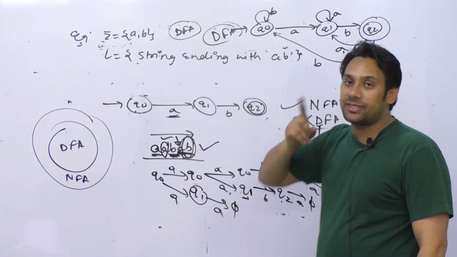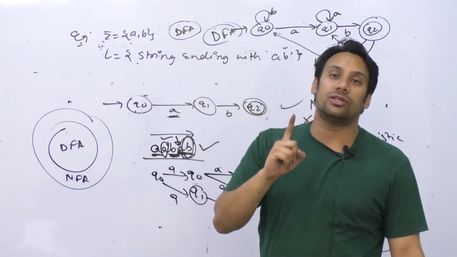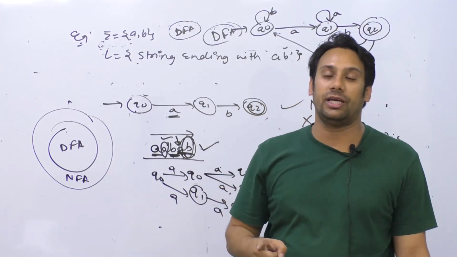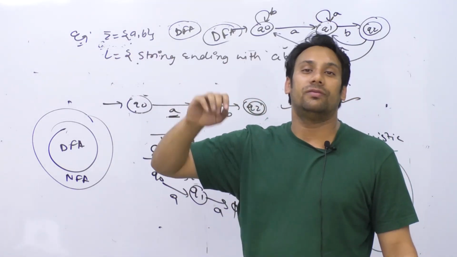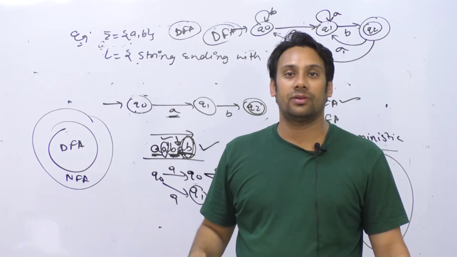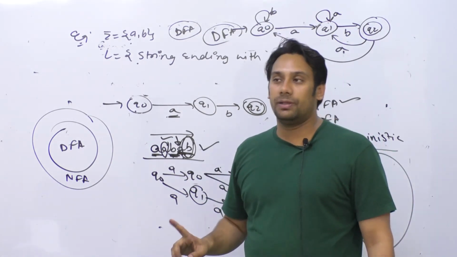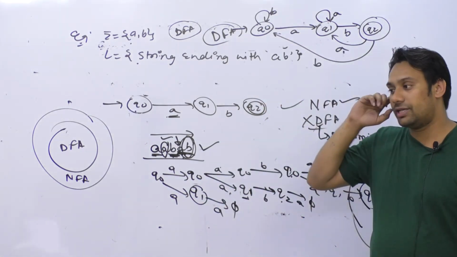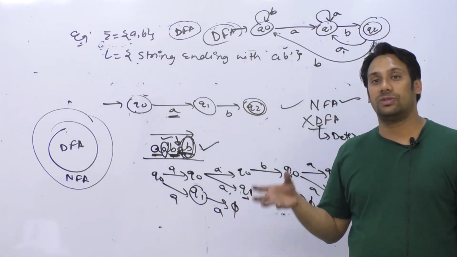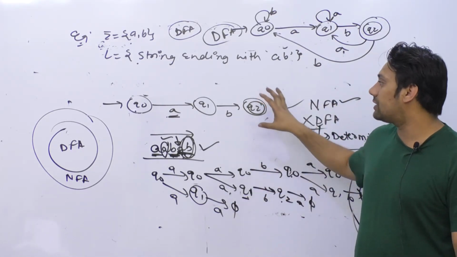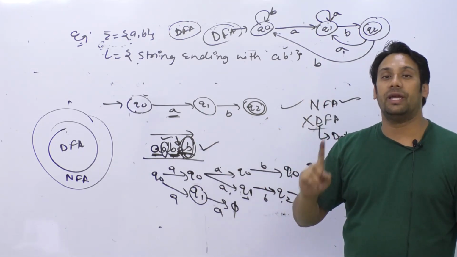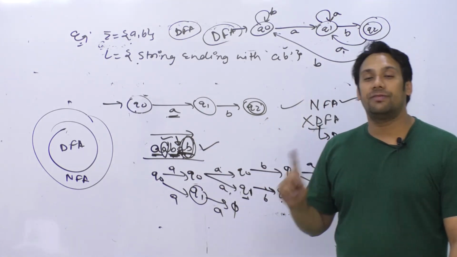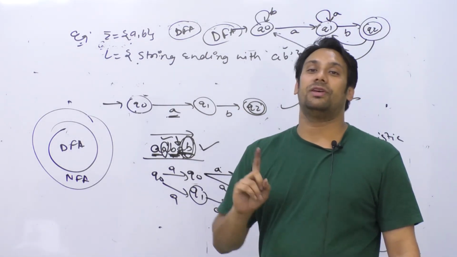See, the basic property, the thing that you should focus on most, is that an NFA should always accept those strings which are present in the language. Sometimes people will create NFAs that are not accepting strings which are actually present in the language. If a string is present in the language, that should always be accepted by the NFA. If the NFA is not accepting that string, that means the NFA is wrong.